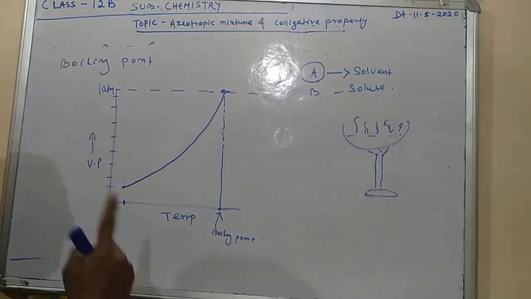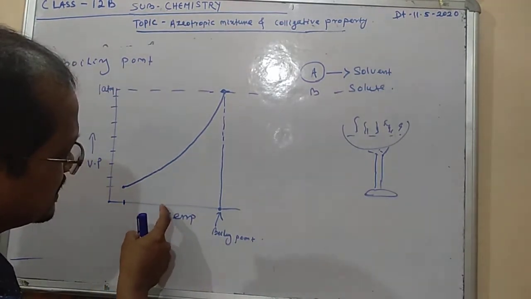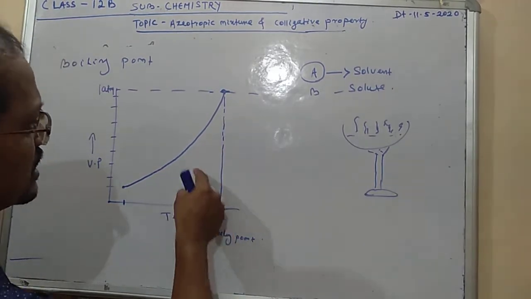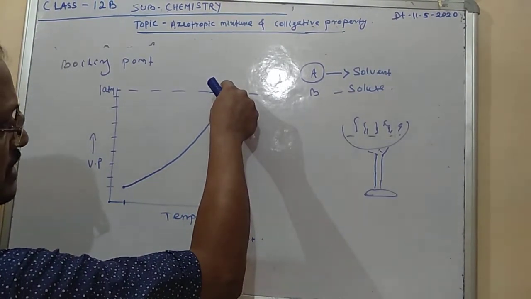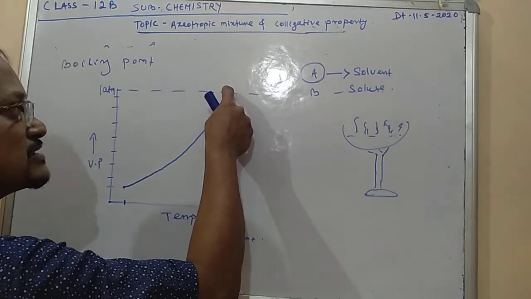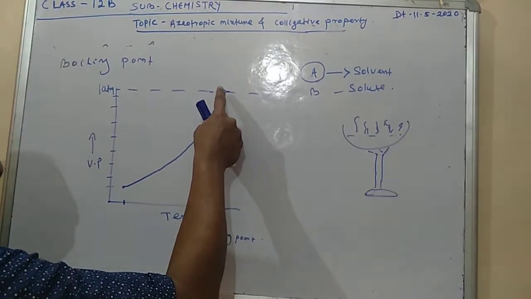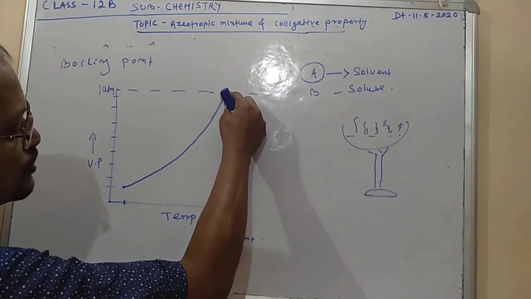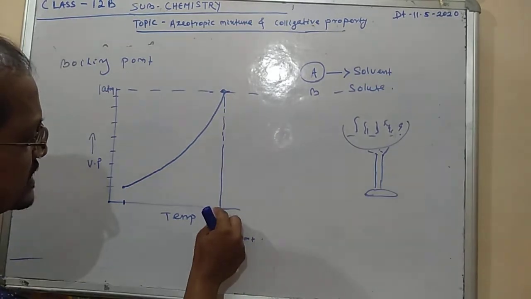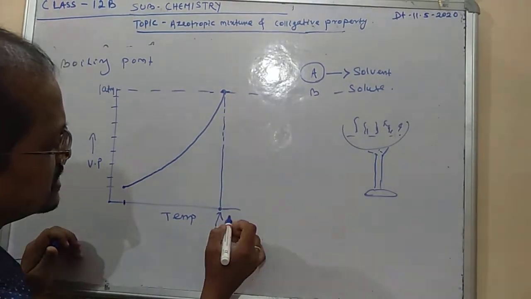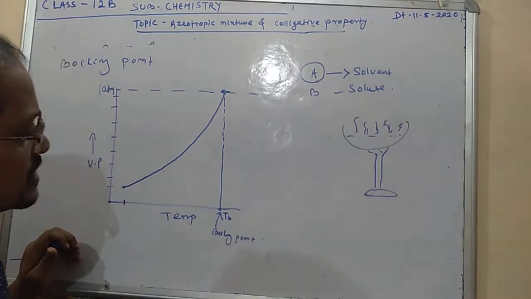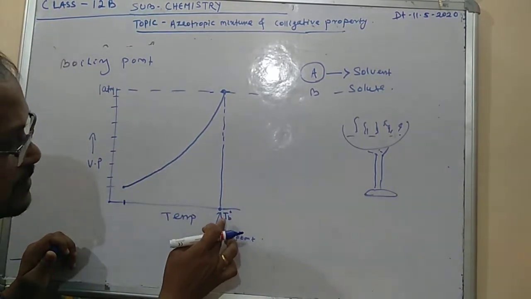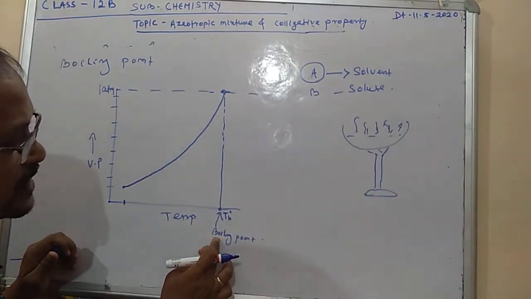Understood, all of you? The temperature at which it is increasing, slowly increasing. Vapor pressure is going on increasing. Increasing, it reached here. Vapor pressure came and reached here. Yes. When vapor pressure reaches the atmospheric pressure, what does it mean? 1 atmospheric pressure. As soon as it reached here, at which temperature did it reach? It reached at this temperature. Suppose this temperature is named TB. This is called T naught B, or you can say TB naught. That is the pure solvent I have taken. This is called the boiling point.